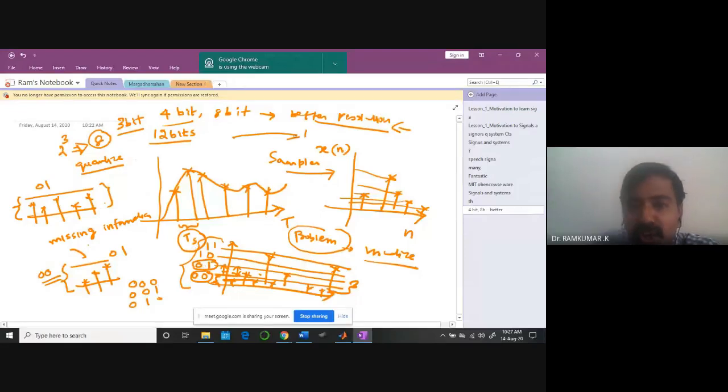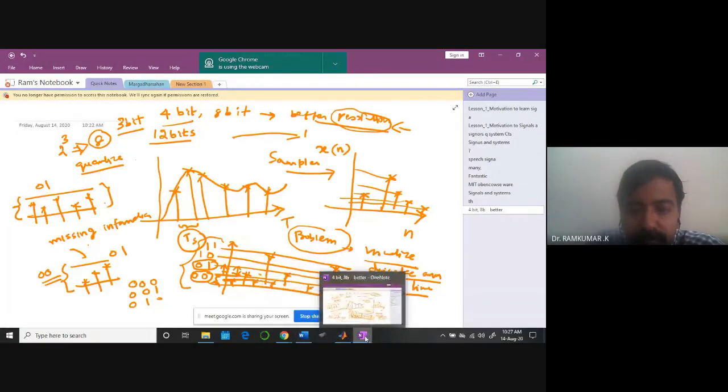So a better resolution is what I'm going to get by quantizing the waveform. Amplitude I'm quantizing. Keep that in mind. So this is more like a discretized version. Discrete amplitude, discrete time. Both are discretized. Keep that in mind. Okay, so you have to understand it clearly.